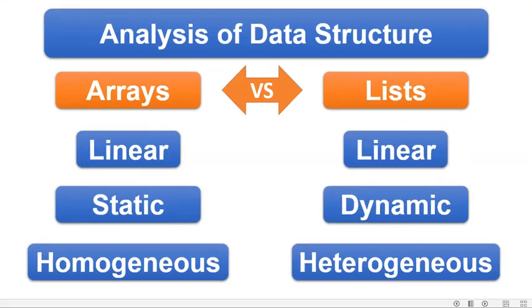Now let's move on and understand what types of operations we can perform on a data structure. First is insertion. Adding a new record to the structure is known as insertion. Take an example of a school data structure, where 1500 records are already saved. Now because 2 new admissions have taken place in the school, my data structure will be modified to 1502 records. And this operation of adding a new record to the structure is known as insertion.